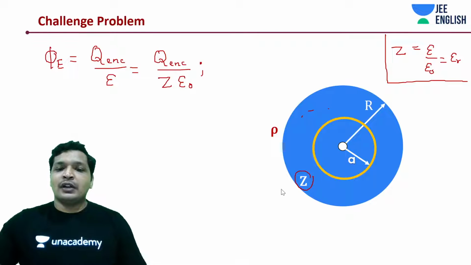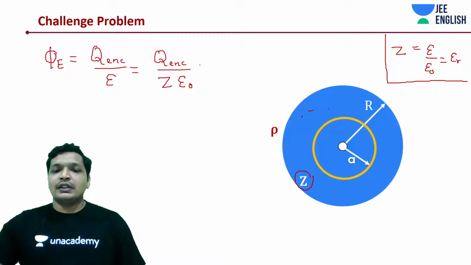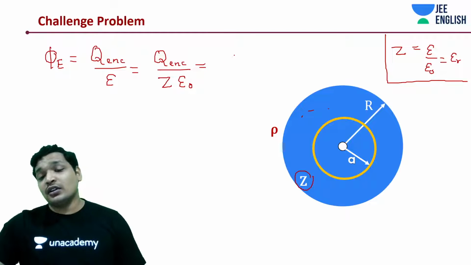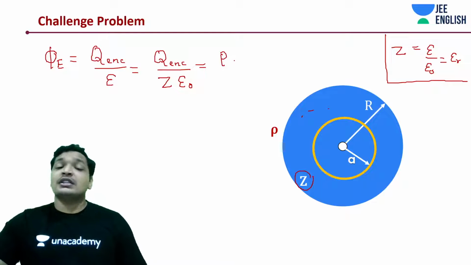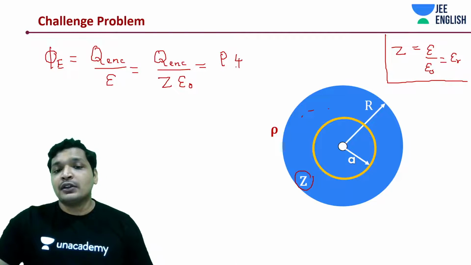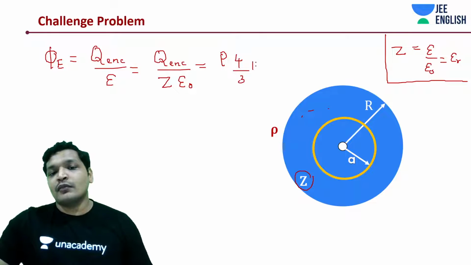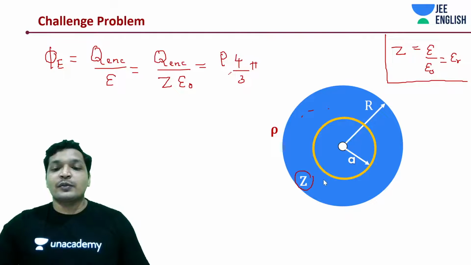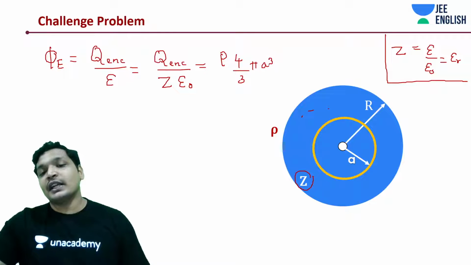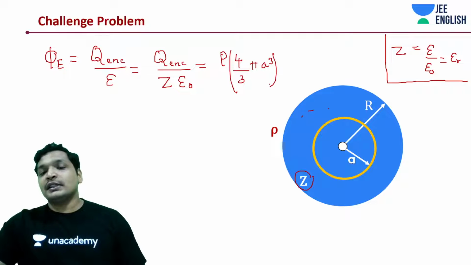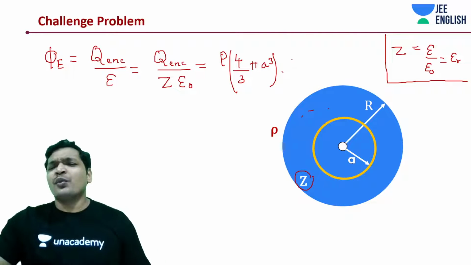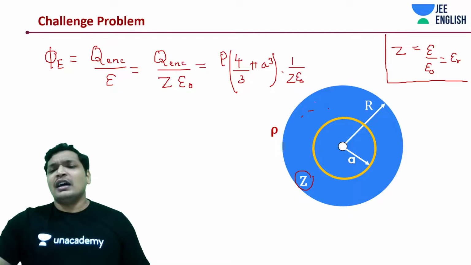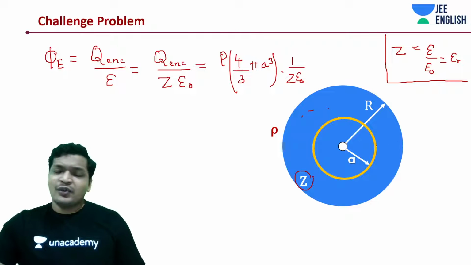So just take out the semicolon. I'll be writing down everything as Q enclosed. Q enclosed was what? We had a charge density rho into 4 by 3 pi a cube in this case, not the entire charge. If it's the entire charge, we will see what the scenario would be, but let's not jump into it right now. So this would be 4 by 3 pi a cube into 1 by Z epsilon naught. And we know the Gaussian area was 4 pi a square.